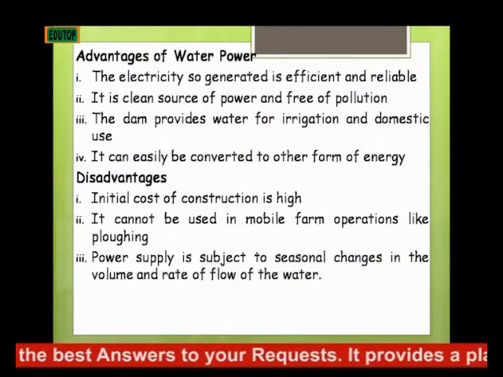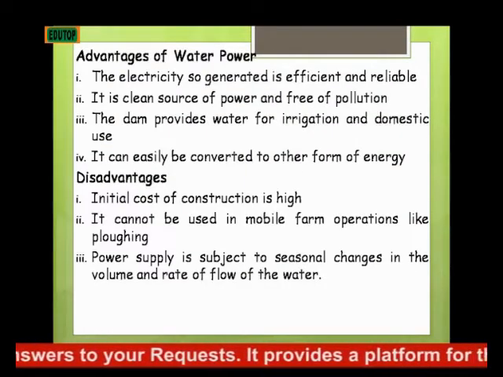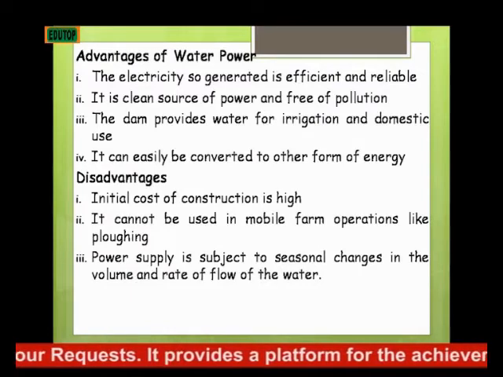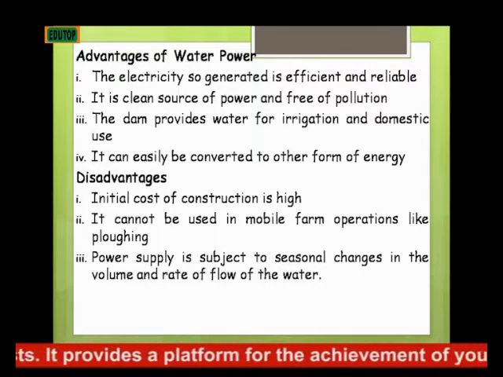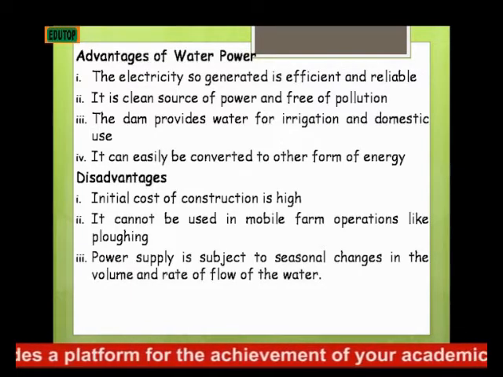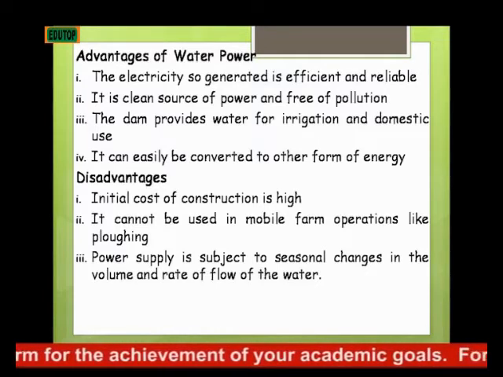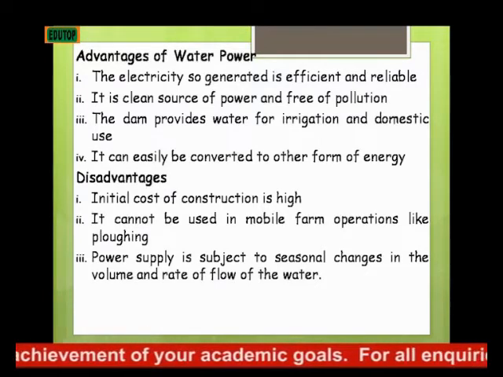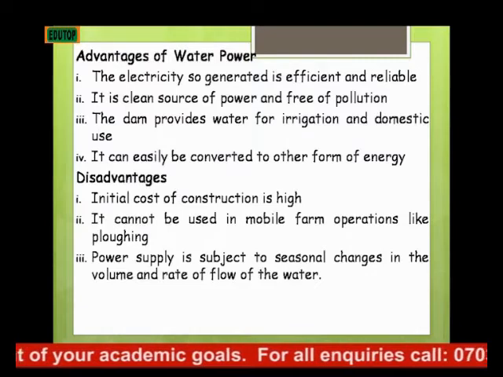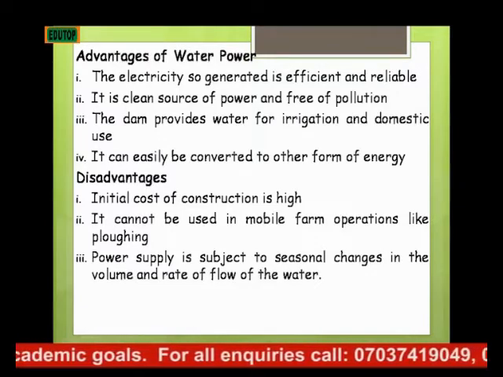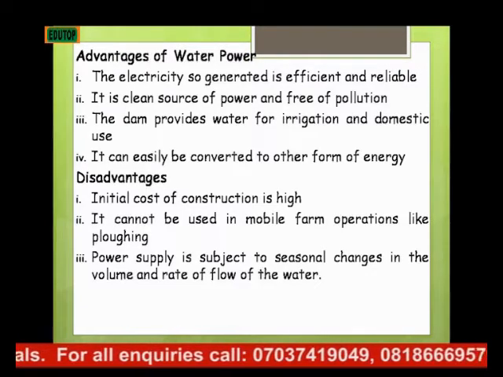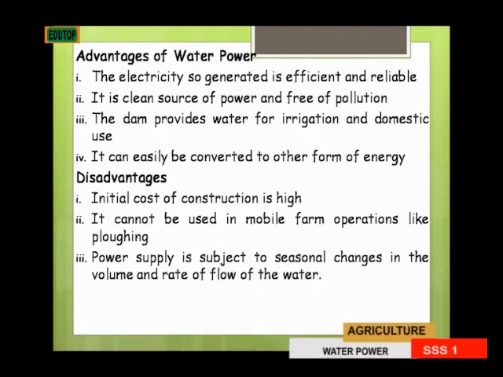And then, what are the advantages of water power? The electricity so generated is efficient and reliable. That is, you can use it to power heavy machines. No matter how heavy the machine is, it can be used in powering it. It is a clean source of power and free of pollution. And then the dam being constructed for the generation of the electricity can provide water for irrigation and domestic use.